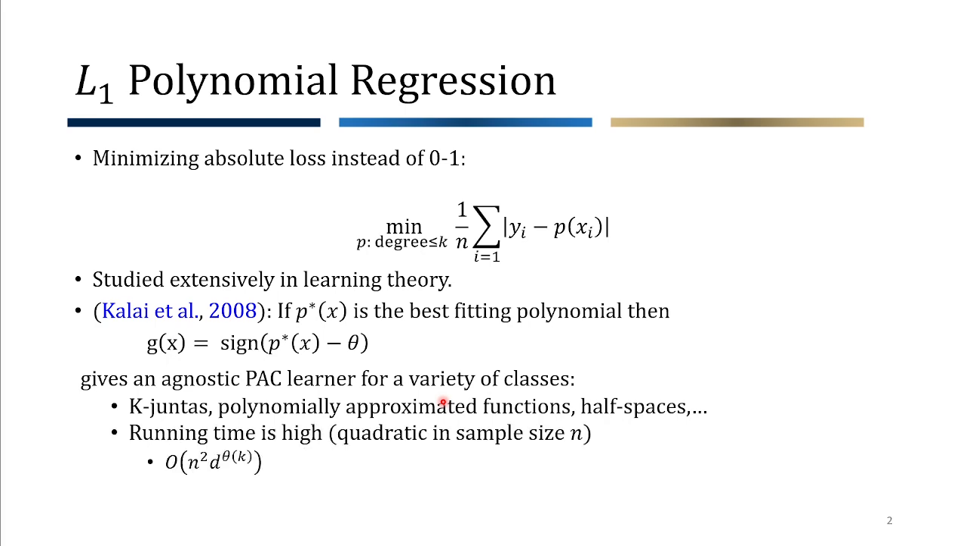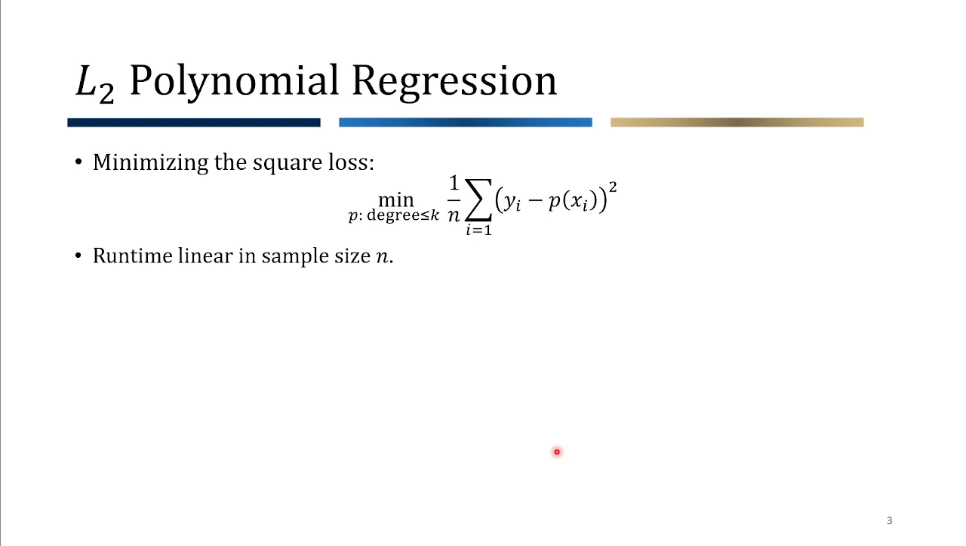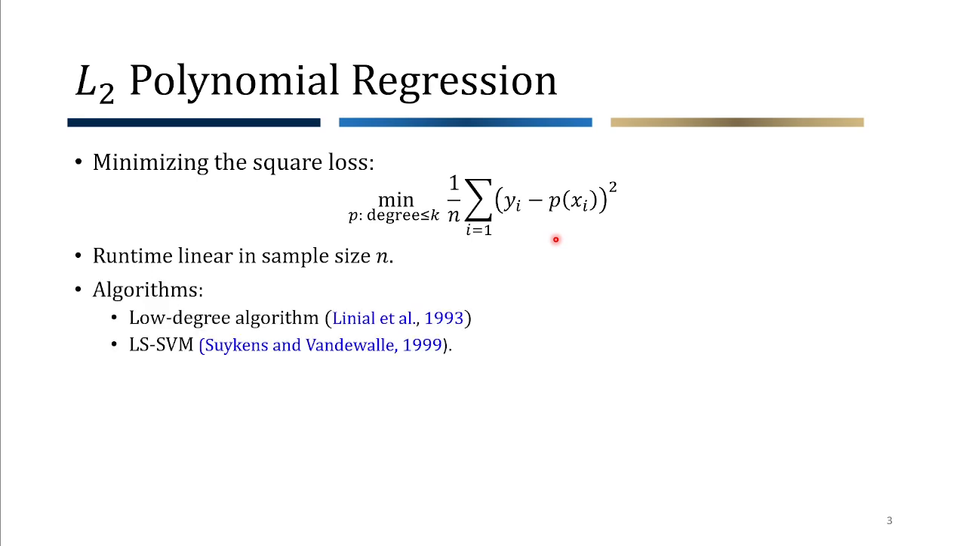Despite these significant results, the issue with L1 polynomial regression is that its running time is high. It's essentially quadratic in sample size n. On the other hand, we have L2 polynomial regression, where the objective is to minimize the square loss. It's essentially this equation. And here, the running time is lower. It's in fact linear in n.